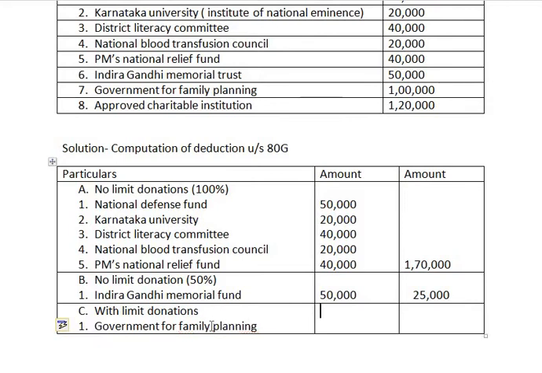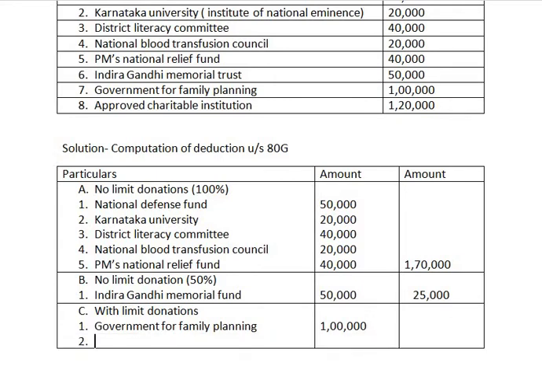Government for family planning. The amount contributed by Jagannath for government for family planning is 1 lakh. After that, the second point is approved charitable institution, and the amount is rupees 1,20,000.